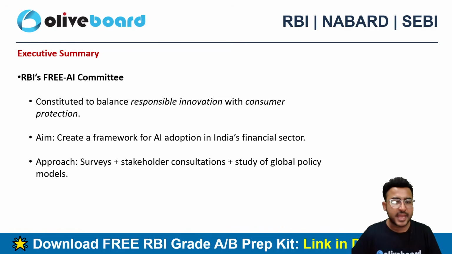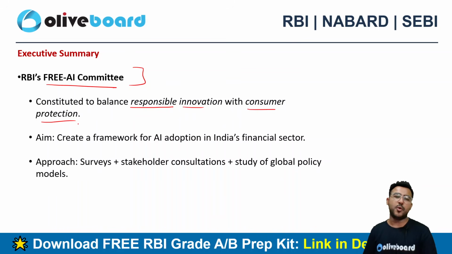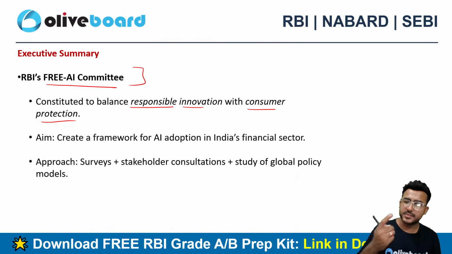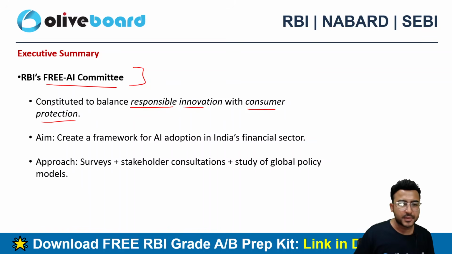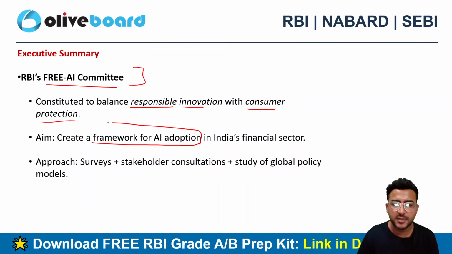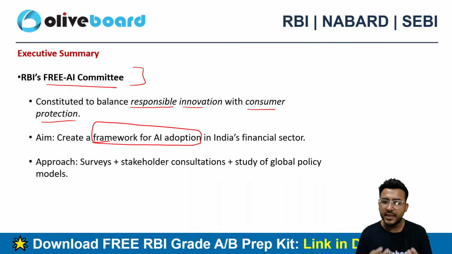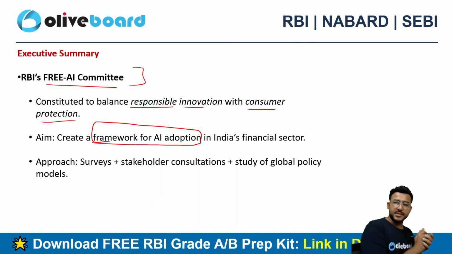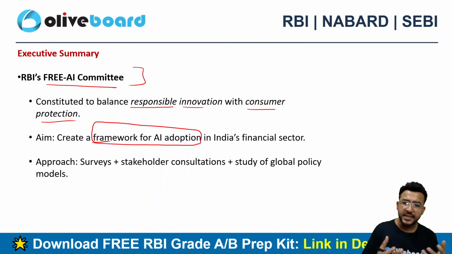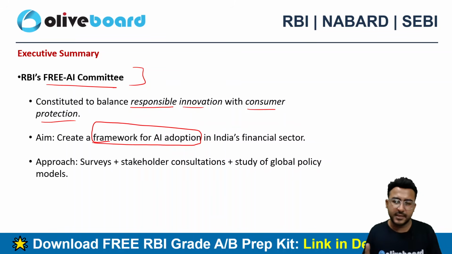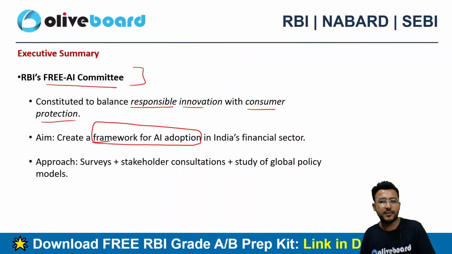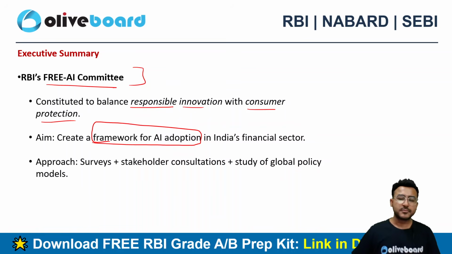Then RBI's FREE AI Committee. RBI formed the FREE AI Committee to balance responsible innovation with customer protection. All we want at RBI is responsible innovation and customer protection. The aim of creating this committee was to create a framework for AI adoption, because in India we still don't have an AI framework. That's a must. If a technology is disrupting some sectors, or I can say every sector, why can't we have a framework, like the developed countries? That's what the aim of the FREE AI Committee was.